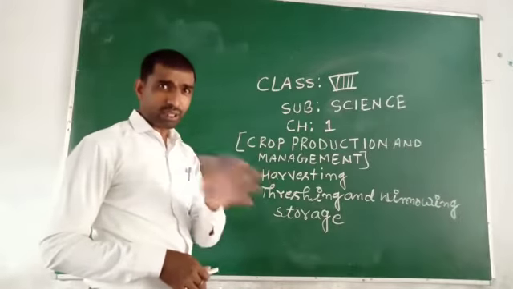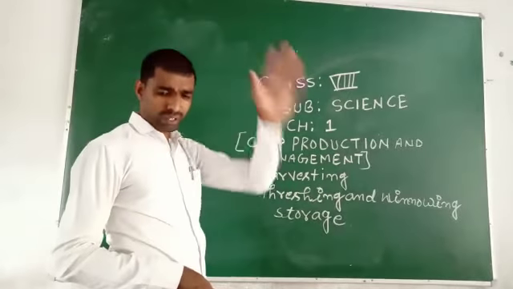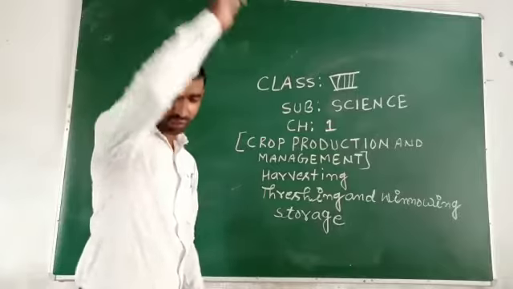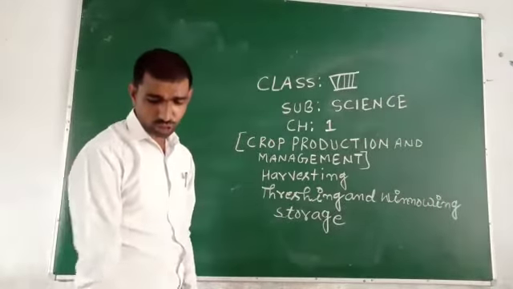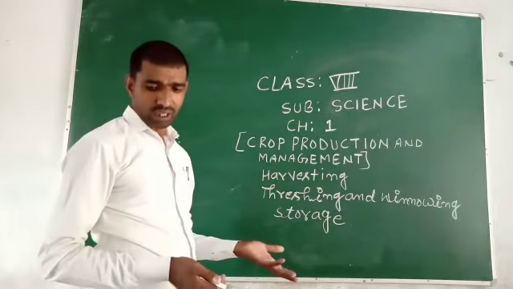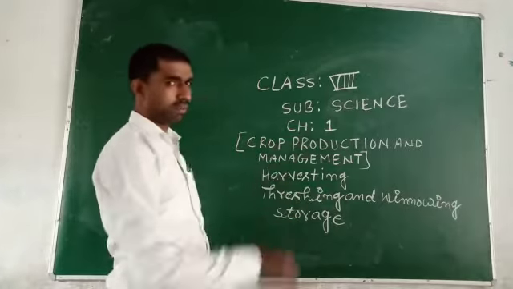Chaff is lighter, not heavier, so it is blown away by the wind, while the heavier grains fall down. Insect waste can also be removed from stored grains with this method. This is my explanation about threshing and winnowing.